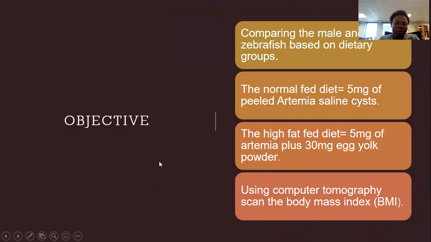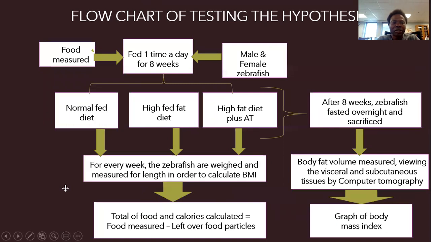Then this is my flow chart of testing the hypothesis. First of all, the food is going to be measured and given to the male and female zebrafish for a day, for 8 weeks. That's the normal fed diet, the half-fed diet, and the half-fed diet plus the drug, that's anathiotretone. Every week, the zebrafish are weighed and measured for length in order to calculate the body mass index. Then at the end, the total food and calories will be calculated. The leftover food particles are going to be detached from the food measured.